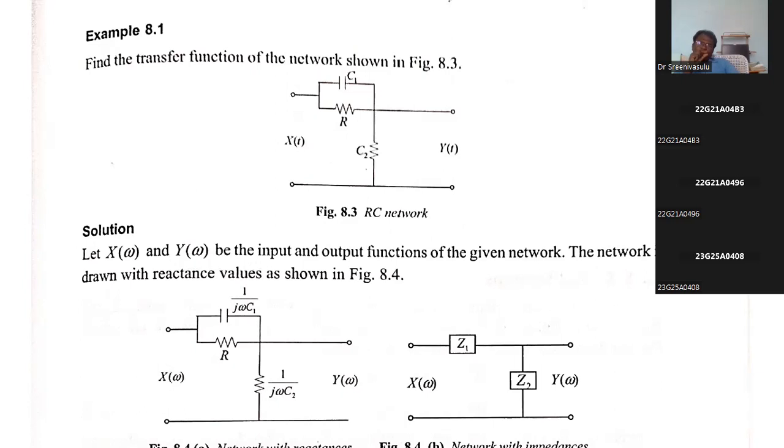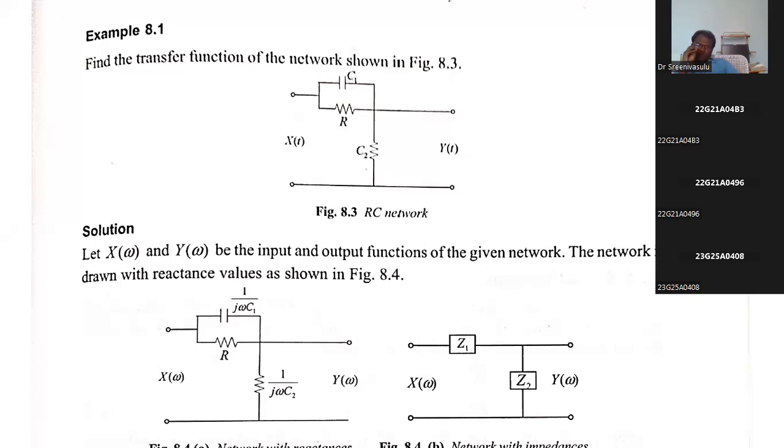Whenever the capacitance is converted into capacitive reactance, then only can we apply, whether it is a Laplace transform or a Fourier transform, to this network. You may have a doubt why every time we convert the time domain into the Laplace domain or the Fourier domain.